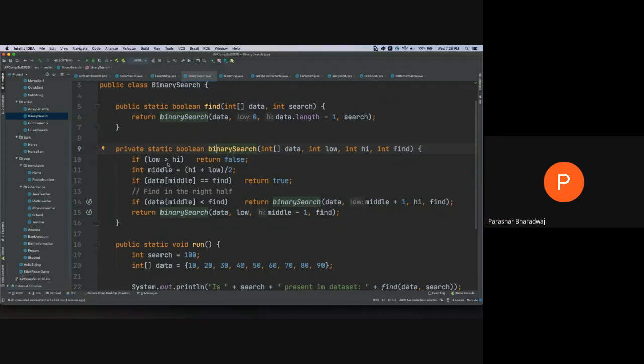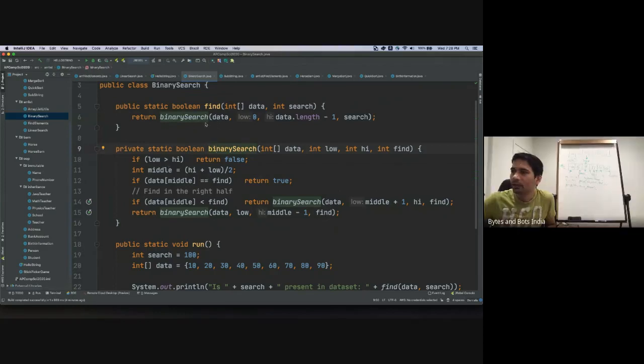How would it know what the low integer and the high integer are? When we call the find method, it calls a binary search and passes 0 and the length of the array as parameters. So it starts with low equal to 0 and high equal to 5, in this case, 0, 1, 2, 3, 4, 5.